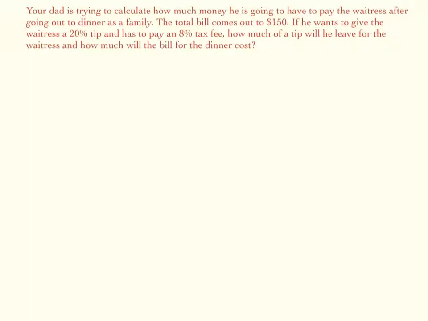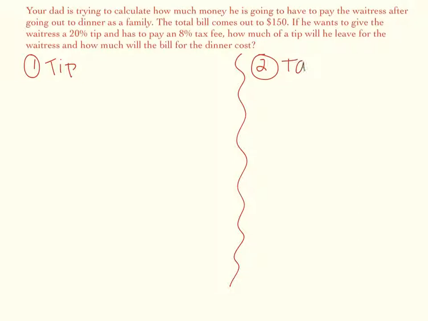So he wants to determine how much of a tip he will actually leave for the waitress and how much the total bill will cost. So if we think back as to which one we have to do first, we have to remember that the first thing we have to do is calculate the tip. We want to calculate the tip first, and then after we calculate the tip, then we can add the tax to determine how much he's actually going to be giving the restaurant for the total of the bill.